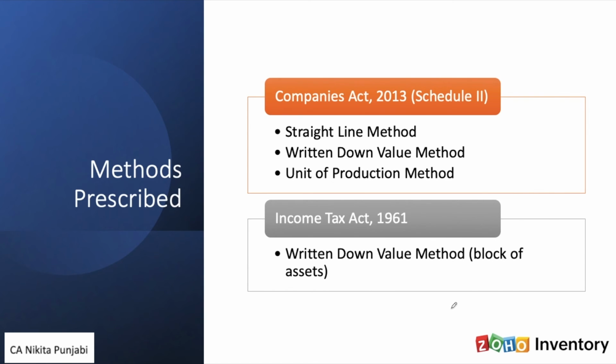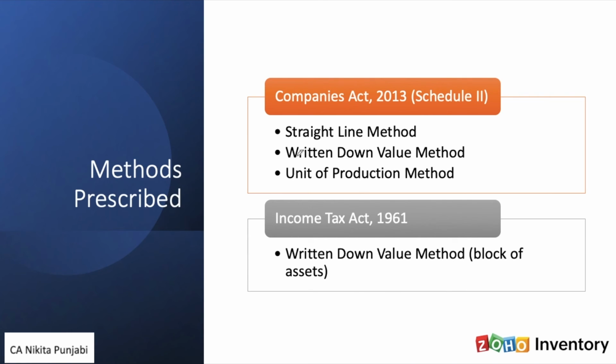So what happens is, let's say in your factory, you have certain assets and you want to provide for depreciation using the unit of production method because your assets easily wear and tear on the basis of the units produced in the factory. So in that case, you can go for this method. Now the Income Tax Act prescribes only the written down value method. It has a separate concept of block of assets and you need to depreciate based on that concept. Your assets are put in different blocks and based on the WDV rate that is given for that block, you're required to depreciate your assets.